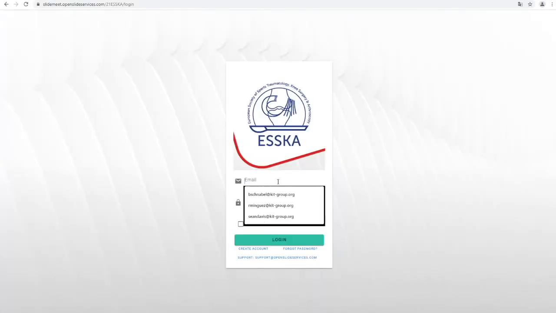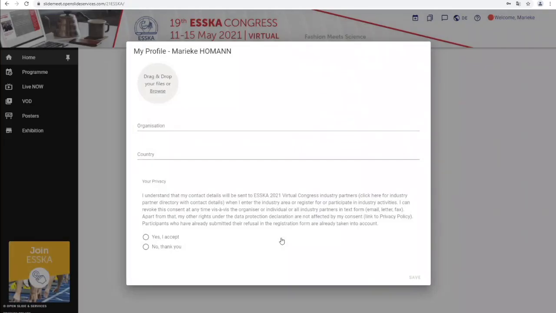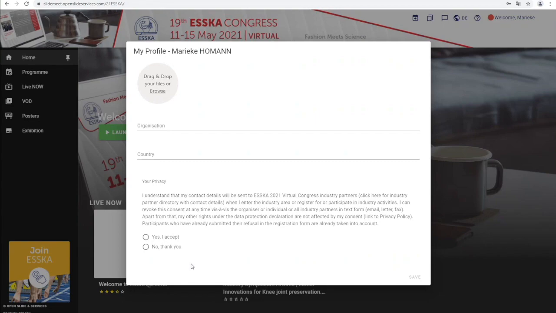Please use the login data we sent per email. Enter the email, your password, and click Remember Me. Now you can log in. If you have forgotten your password, simply click Forgot Password. Your privacy, yes, I accept.